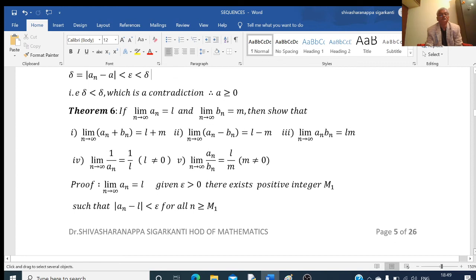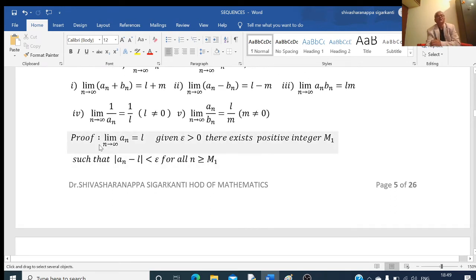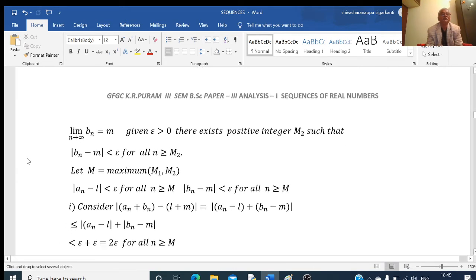For that, see, limit of an is equal to L. Then, by the definition, given epsilon greater than 0, there exists positive integer M1 such that mod of an minus L is less than epsilon. This is true for all n greater than or equal to M1. Similarly, limit of bn is equal to M. Again here given epsilon greater than 0, there exists another integer M2 such that mod of bn minus M is less than epsilon. This is true for all n greater than or equal to M2.